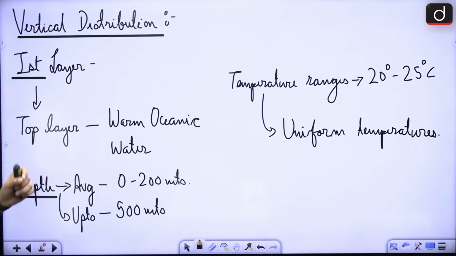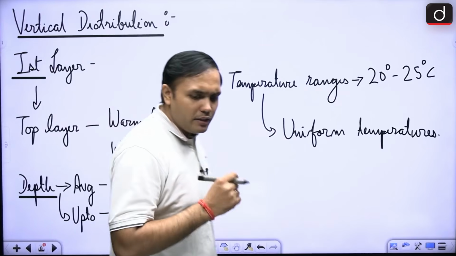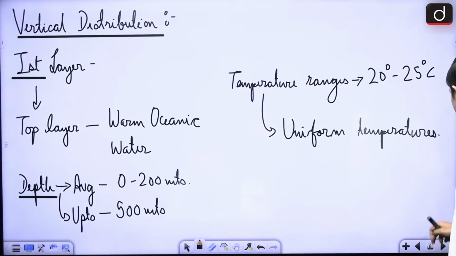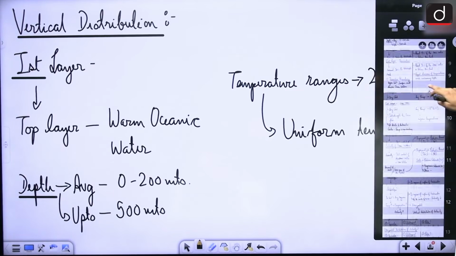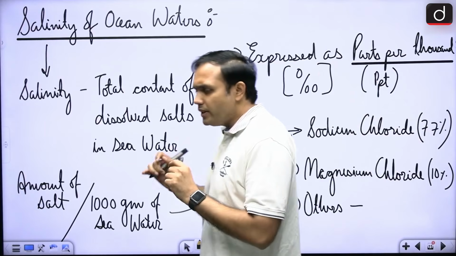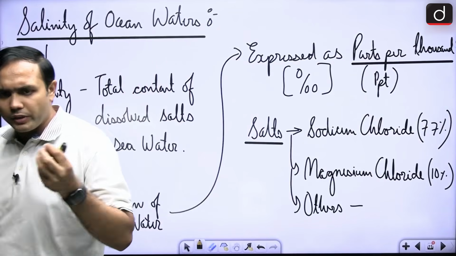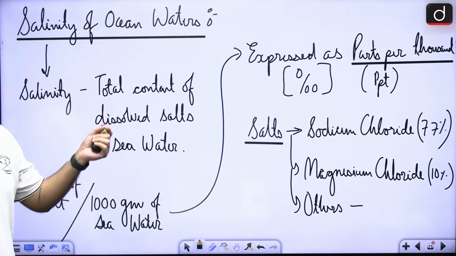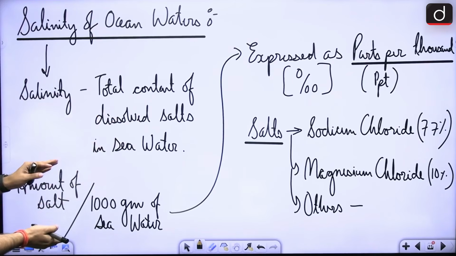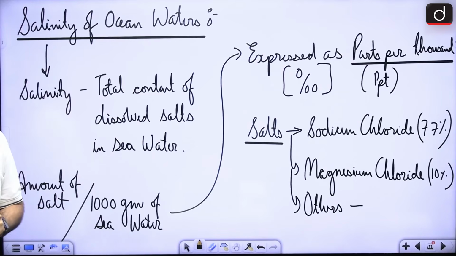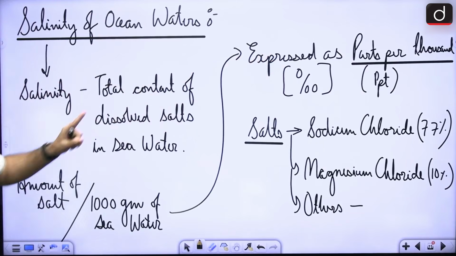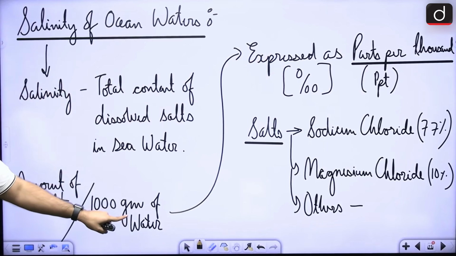Now, we are moving towards salinity. In case of salinity, what is the first important aspect? First of all, very basic aspects: what is the salinity that we are talking about? It is the total content of dissolved salts in seawater. Basically, the amount of salt per 100 gram of seawater. That is why it is expressed as parts per thousand of seawater.